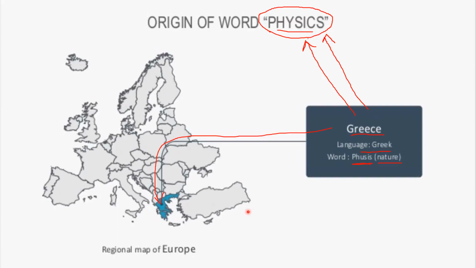This means physics is basically a knowledge which we are gaining with the help of observations and experimentations. And this knowledge totally deals with non-living things. And it's not a new subject. Physics is not a new subject. The purpose of this slide is I want to show you that physics is not a new subject.